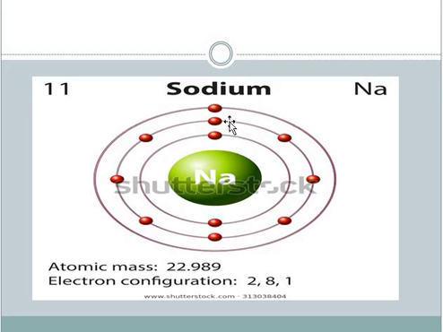If you go to the second orbit, how many electrons are there? 8 electrons are there, and their position, their velocity, their angular momentum, all this is fixed. And this atomic model is universally constant. If you take any element, the structure of the atom doesn't change.